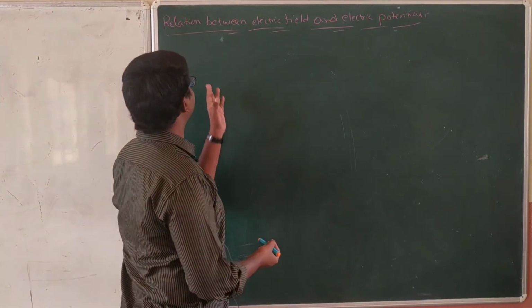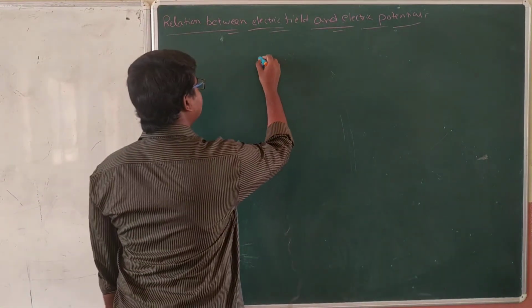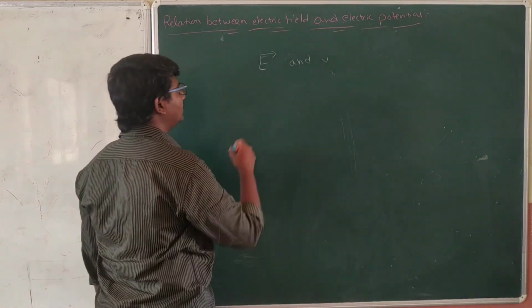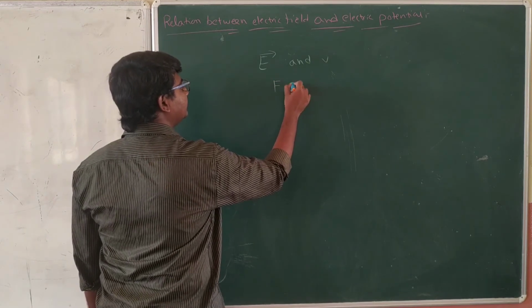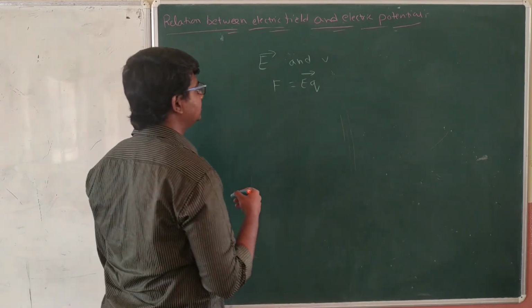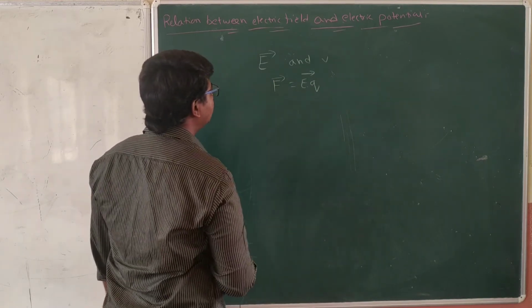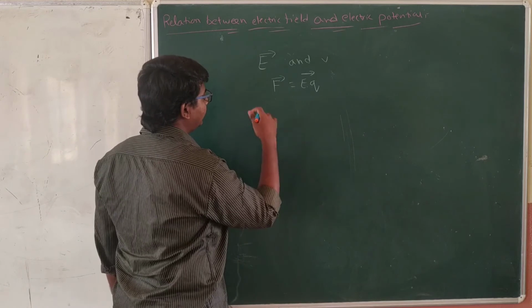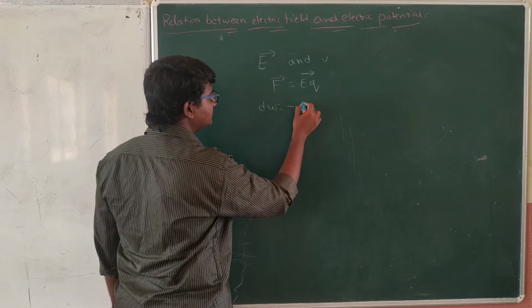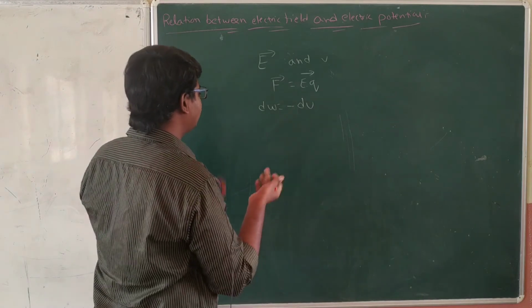Let's discuss the relation between electric field and electric potential. Electric field E bar and potential V. We know already that F bar is equal to E bar dot Q, where E is the electric field strength or electric field intensity. This one we already know. And next, dW, the change in work done, is equal to minus dU. The work done is stored in the form of negative potential energy.